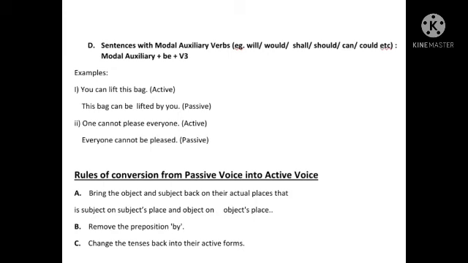What do we have to do? The very first thing, we will again change the position of subject and object. Bring the object and subject back to their actual places, that is, subject on the subject's place and object on the object's place. Remove the preposition by, and change the tenses back into their active forms.